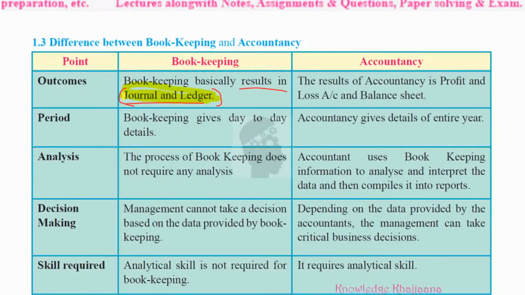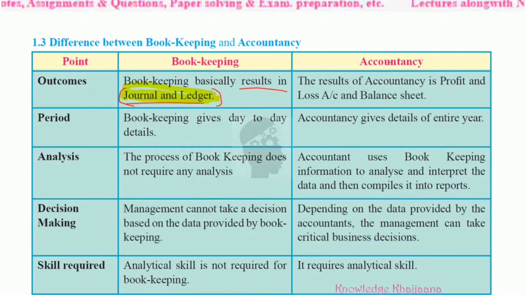But for the time being, just remember that this is the result of his work. For example, if the owner or the boss asks him to show what he has done today, how he has recorded the financial transactions, then he can show his two books, journal and ledger. So this is the outcome of the work done under bookkeeping.